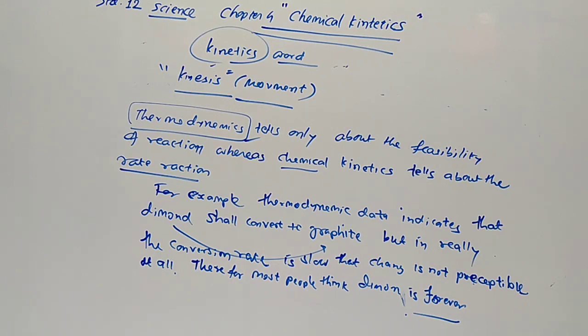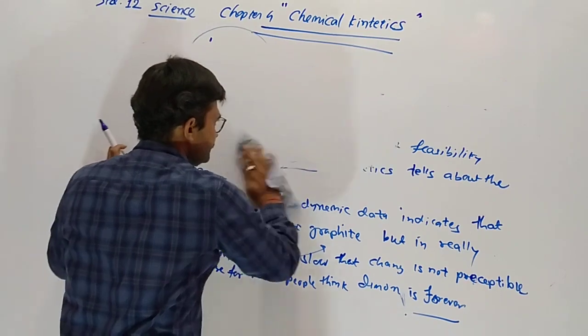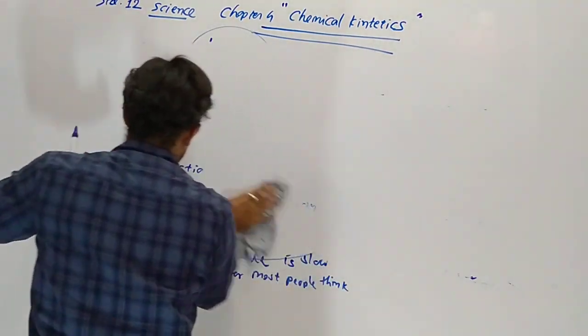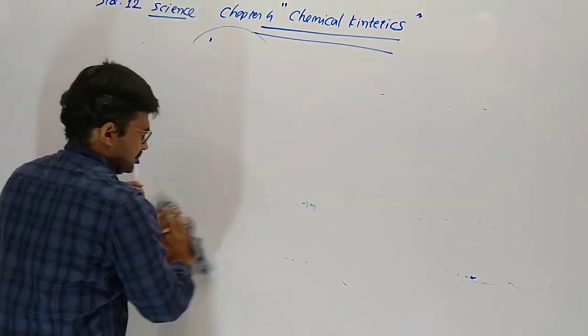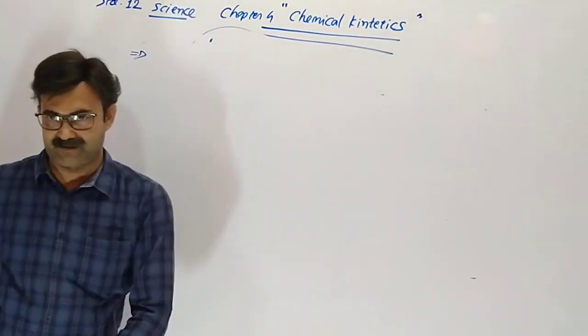Kinetic studies not only help us to determine the rate of a chemical reaction, but also describe the conditions by which the reaction rate can be altered. In thermodynamics, we can only derive the feasibility of a reaction, whether it occurs or not, but we can't get the rate. So a new branch developed in chemistry: chemical kinetic studies.